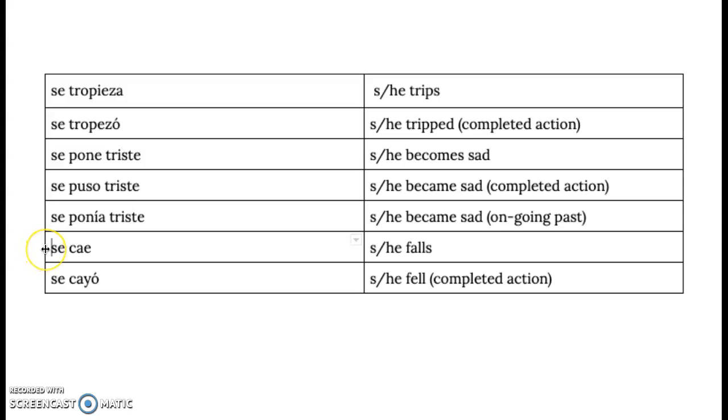Finally, we have two verbs. Present tense, se cae. That can be a little bit of a tricky word because we've got two vowels together, so I'll say that one again. Se cae. Se cae means he or she falls. And then the past tense completed action is se cayó. Se cayó means he or she fell.